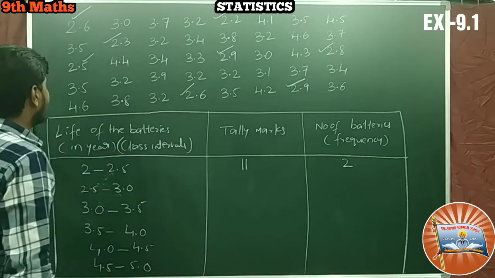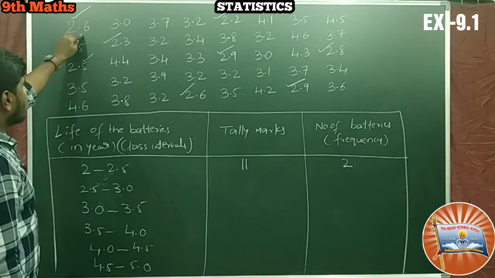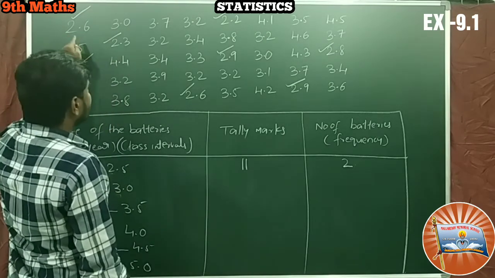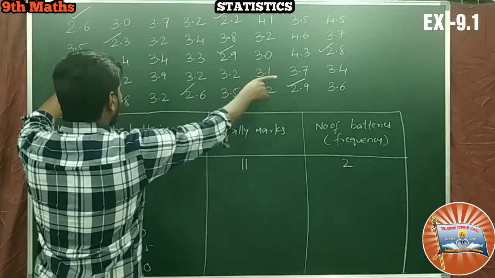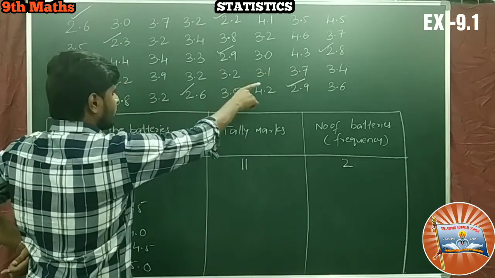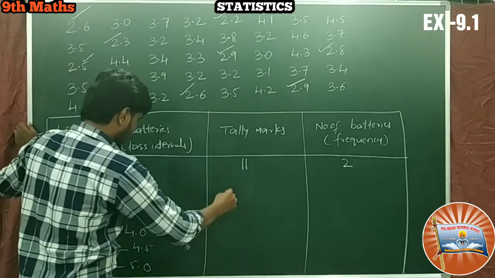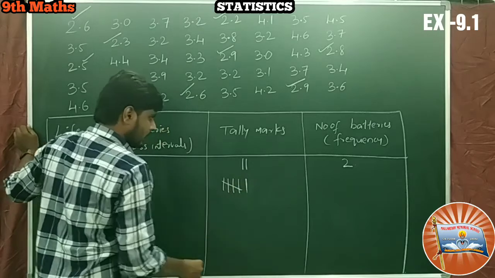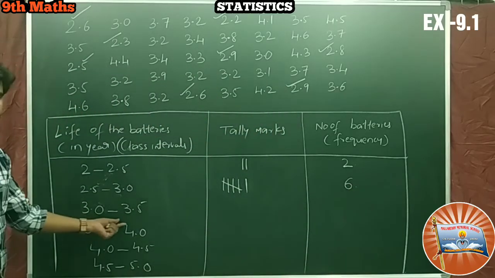Let's check it once again. 5, 6. Okay. Now we take here 1, 2, 3, 4, 5 and 6. Write down 6 here.